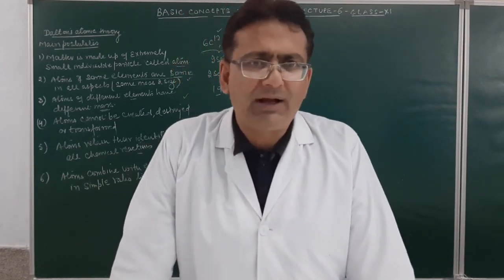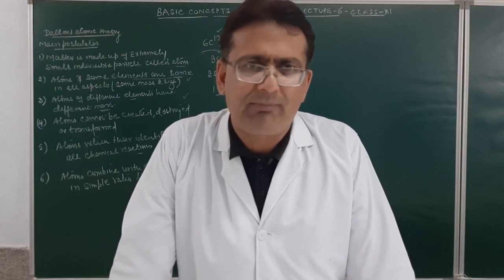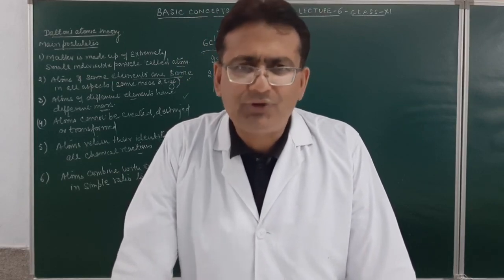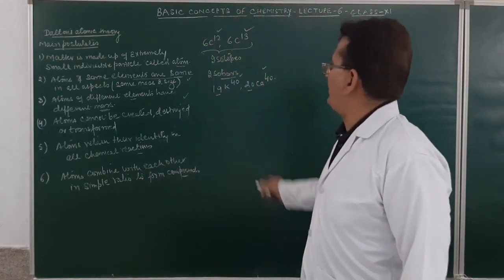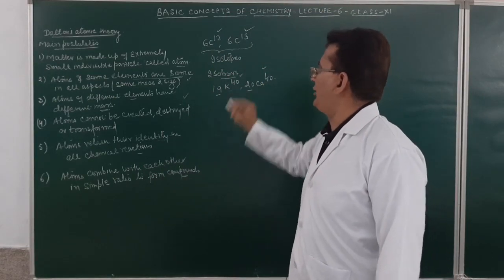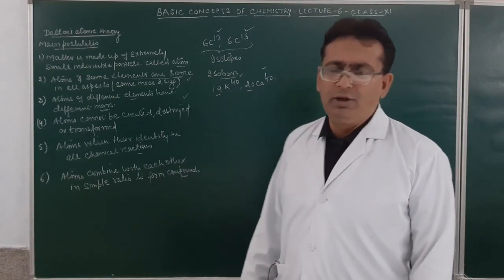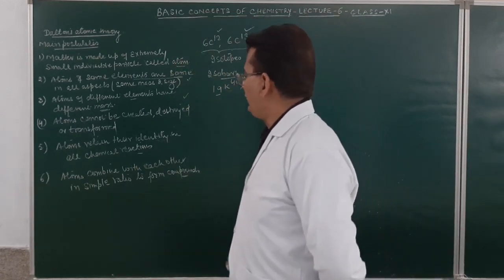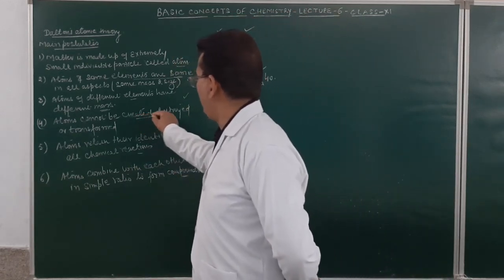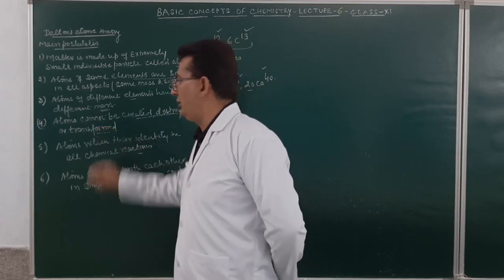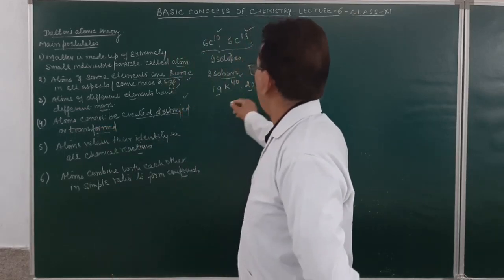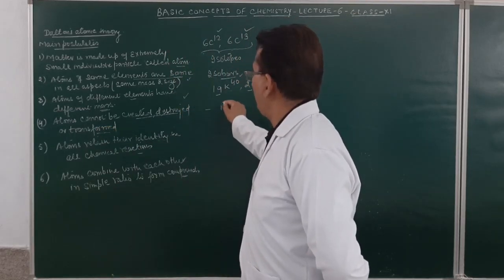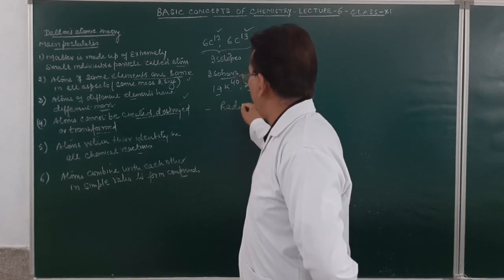So isotopes are the atoms of the same element with the same atomic number but different mass number. Isobars are the atoms of different elements with different atomic number but the same atomic mass. So the modification is clear. Then there is one more point. According to Dalton's atomic theory, atoms cannot be created, destroyed or transformed. But according to the modern theory, there is a complete science of radioactivity.